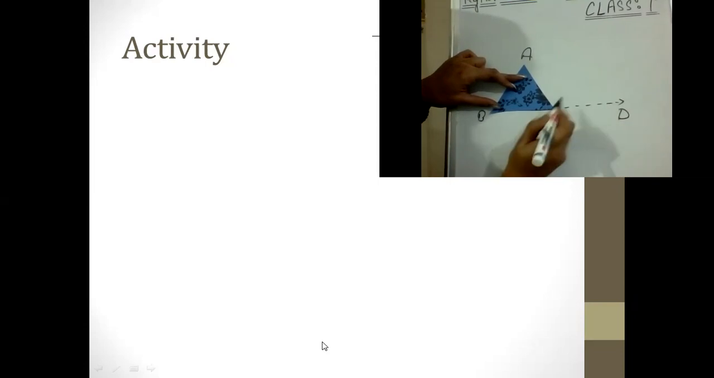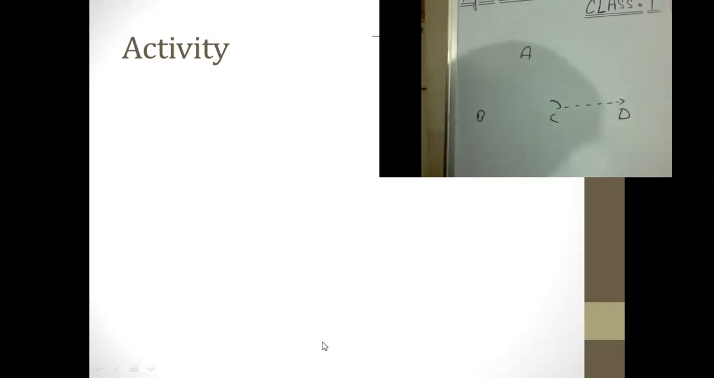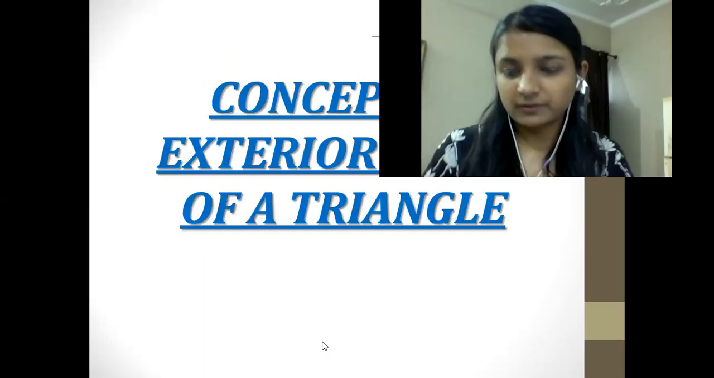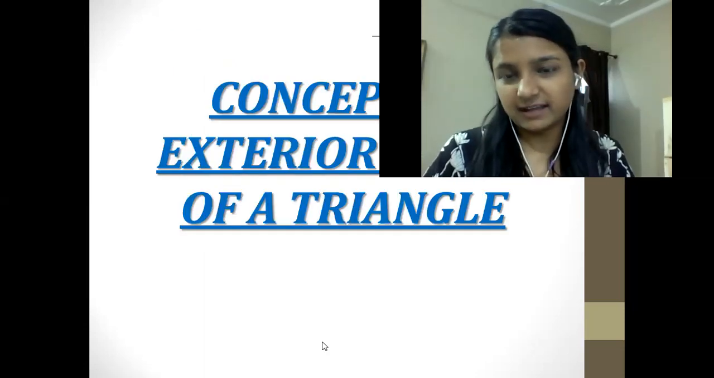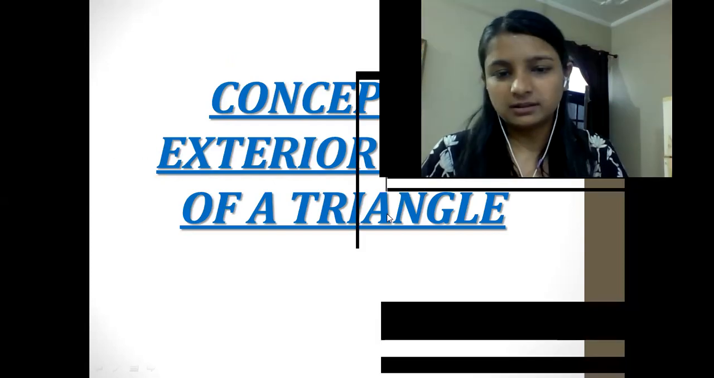Now I ask you to find out this angle. What does this angle mean? What can we call this angle? What do you think? What is this angle? I'm giving you 2 seconds to think about it. Yes. So this angle would be the exterior angle. Okay. Exterior angle of a triangle.